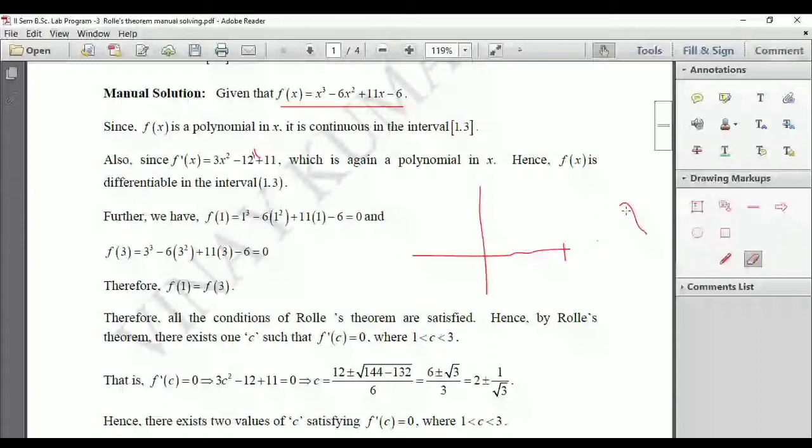Let me draw the graph. Assume that it is like this.